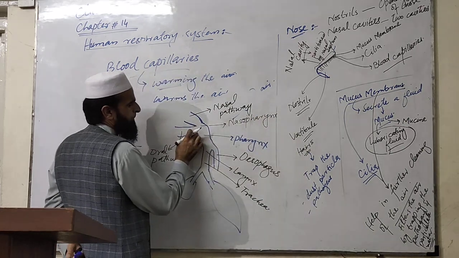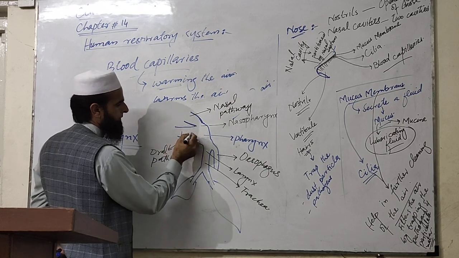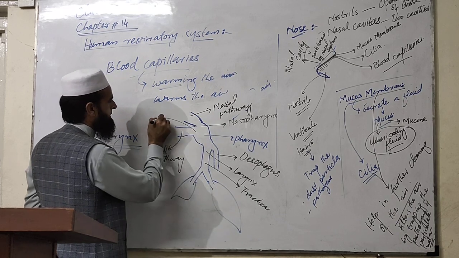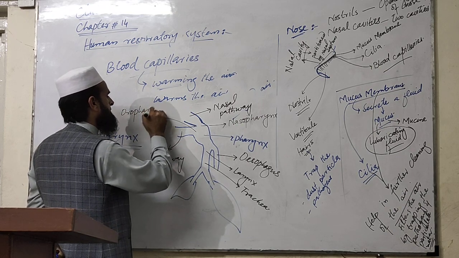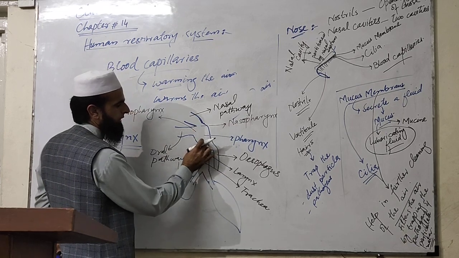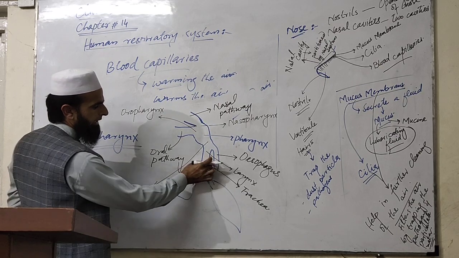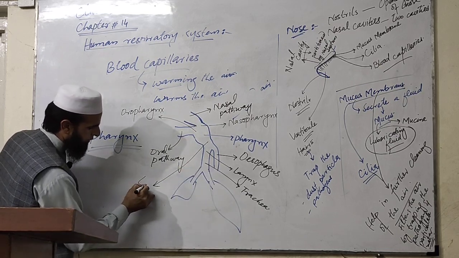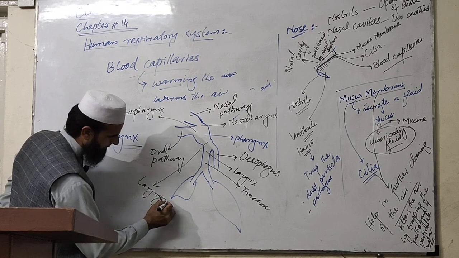Similarly, another part of the pharynx that is connected to the oral cavity is called the oropharynx, and one part of the pharynx that is connected to the larynx is called the laryngopharynx.